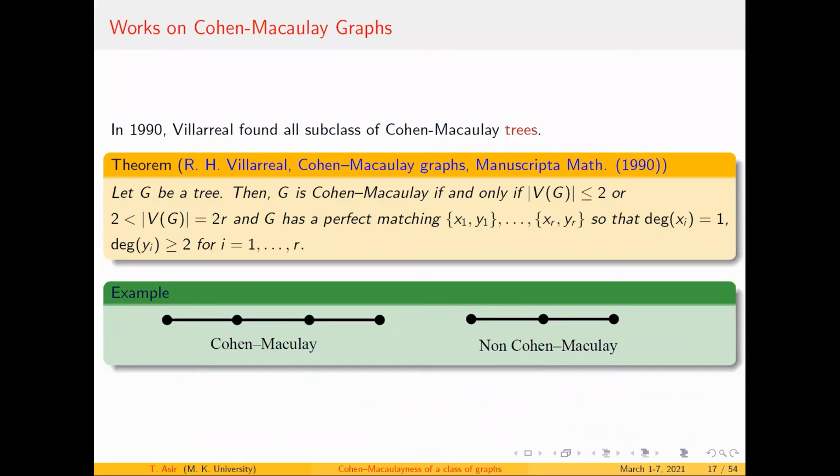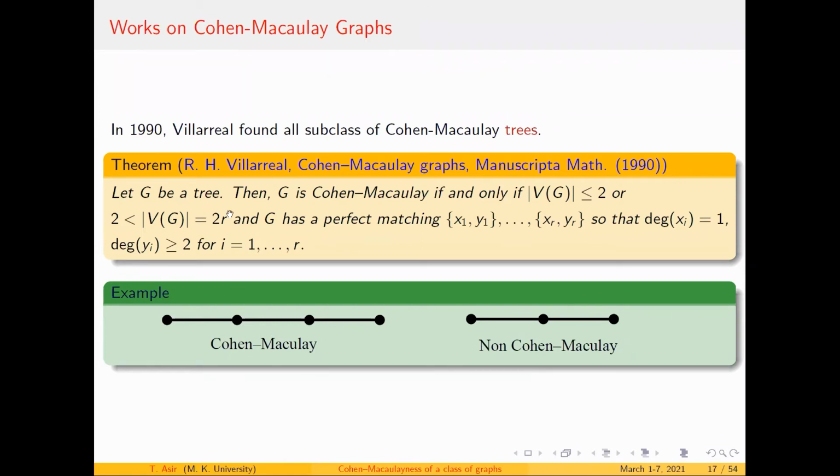So what are the works already available in terms of graphs to find whether a given graph is Cohen-Macaulay or not? In the 1990s, Villarreal found all subclasses of Cohen-Macaulay trees. So simply, it says which trees are Cohen-Macaulay and which trees are not. Here is the corresponding result.